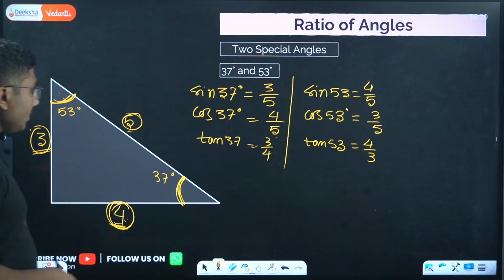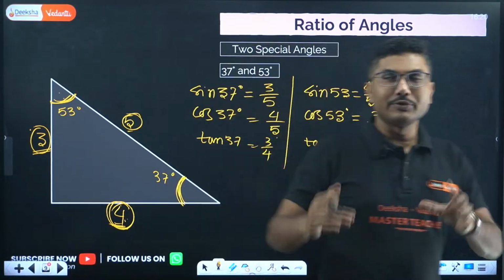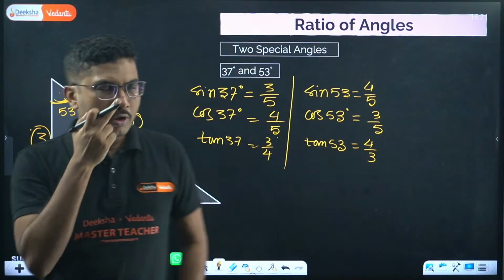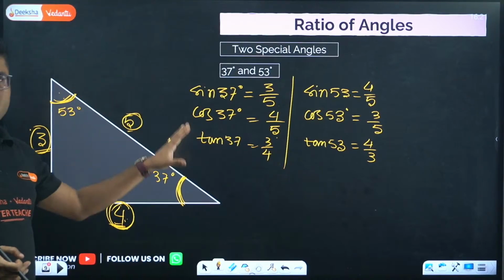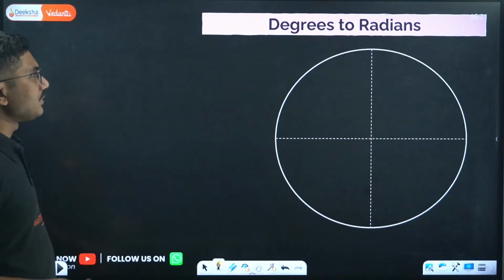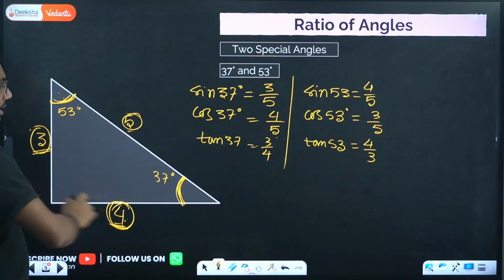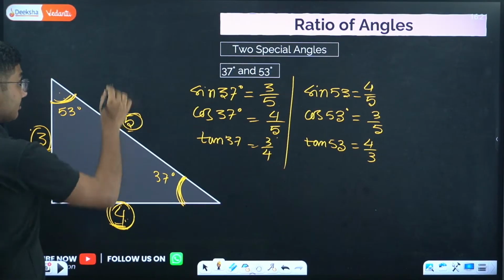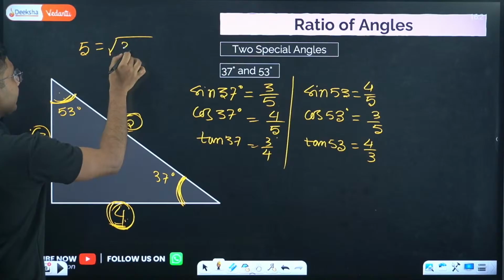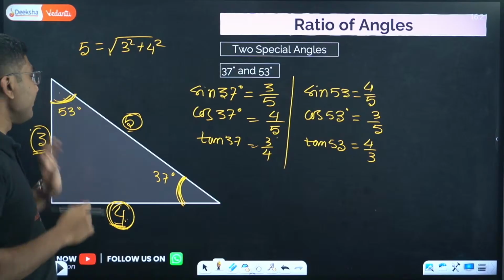So we have taught only one new thing so far, which is 37 and 53 degrees. Some of you have studied this in your PUC 1, but those who have not should understand these values as well. This is a very special case, and it comes from the fact that in a right angle triangle, 5 is the square root of 3 square plus 4 square. So this is a right angle triangle, and this is a very, very special case.